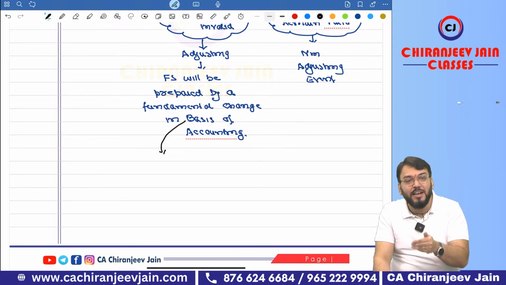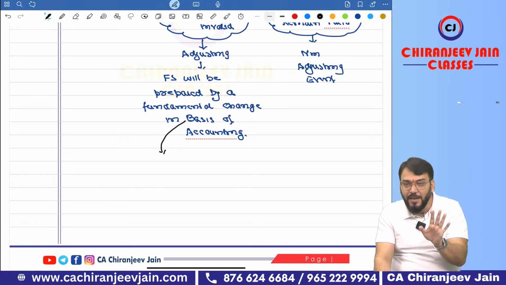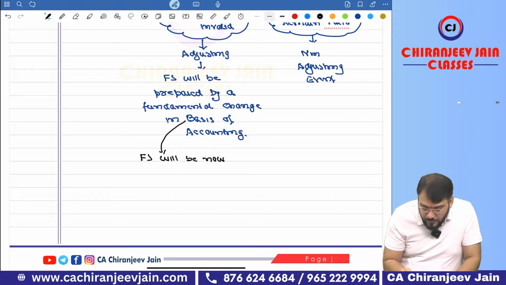So you need to prepare a financial statement by applying the conceptual framework for the preparation of financial statements. Got the point I am saying? So as per that, your financial statements will now be prepared on a non-going concern basis.